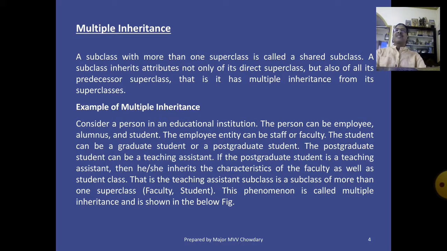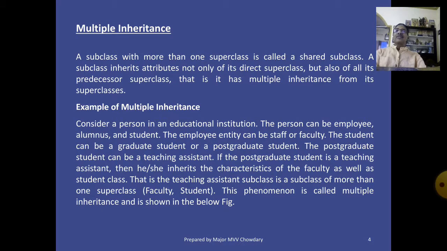A subclass inherits attributes not only of its direct superclass but also of all its predecessor superclasses. That is, it has multiple inheritance from its superclasses. Multiple inheritance means acquiring the properties of multiple superclasses.